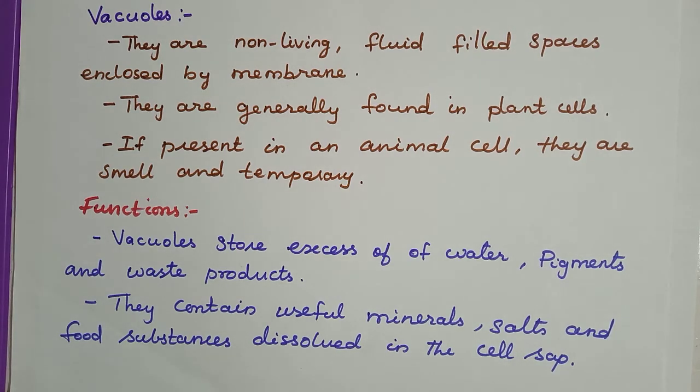It will come, but it is temporary, not permanent. Understood? The vacuoles store excess water, pigments and waste products, and they contain useful minerals, salts and food substances dissolved in the cell sap.